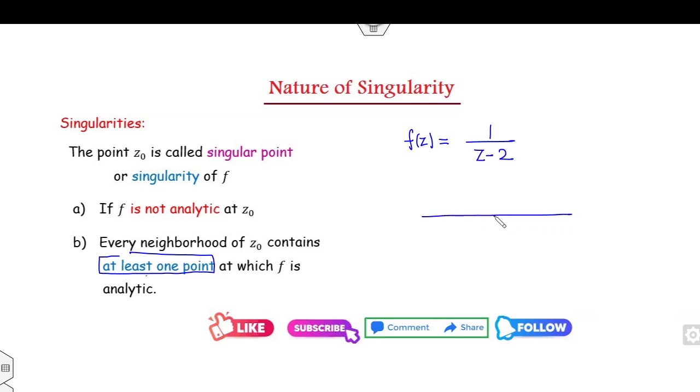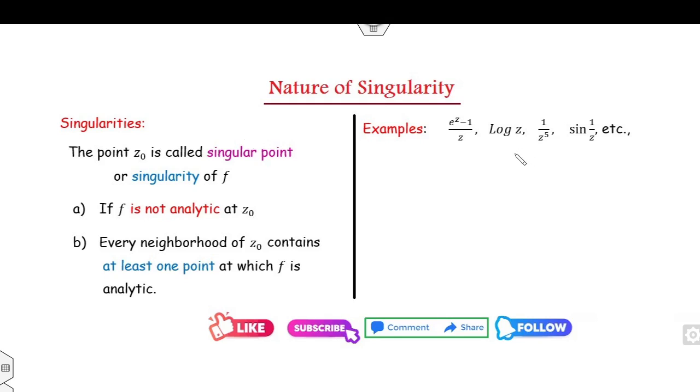Clearly the function is not analytic at the point 2. If you consider any neighborhood, at least one point, say this point is 1.9, clearly the function value at 1.9 is finite. That means it is well defined. That means the function is analytic at the point 1.9. Hence z is equal to 2 is a singular point.